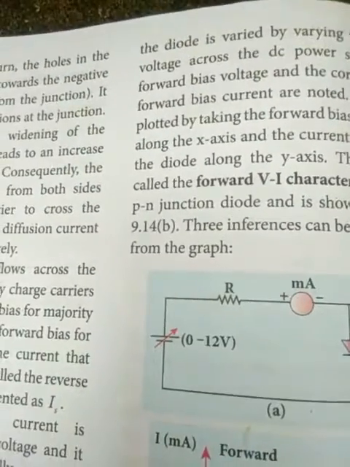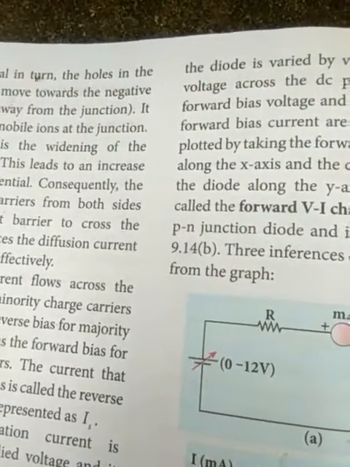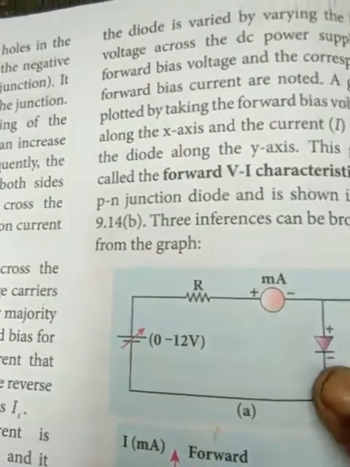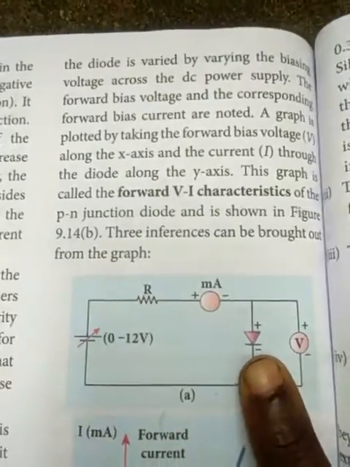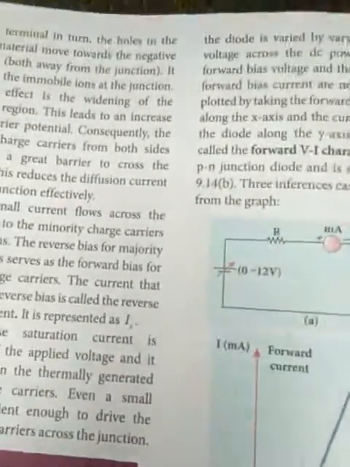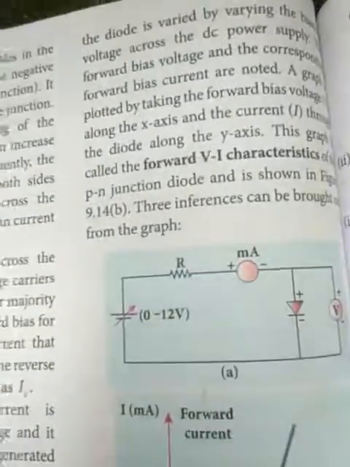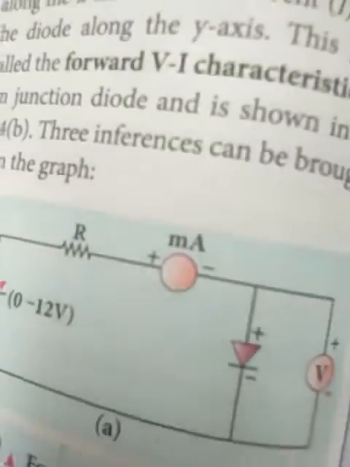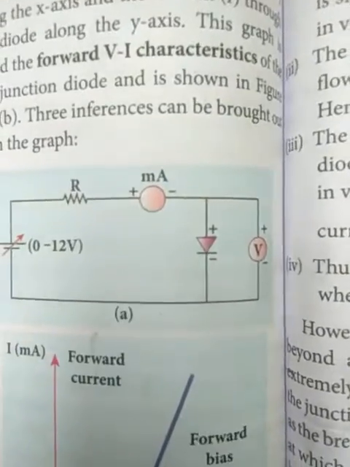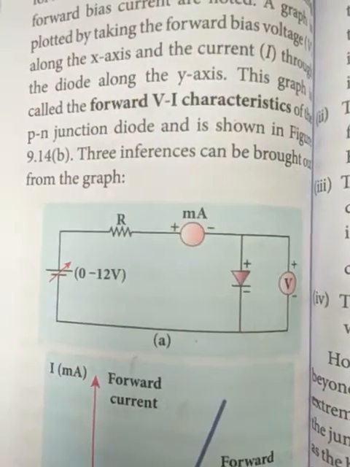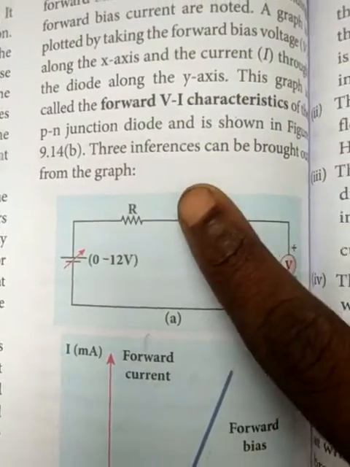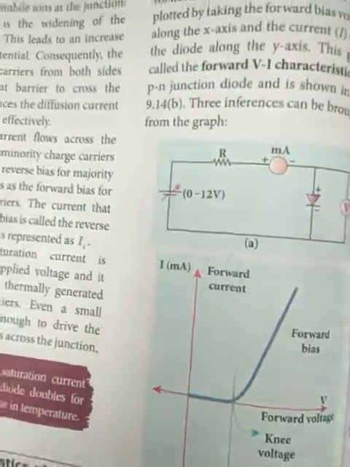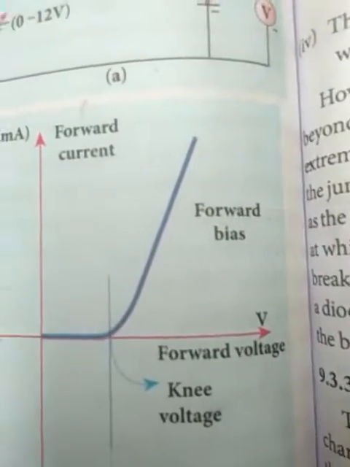Whenever the voltage is increased, the voltage given passes through the diode. Here we start with small values and increase the voltage, and the current moves through the diode as well. So this is forward bias. Now we note the readings and draw the graph.